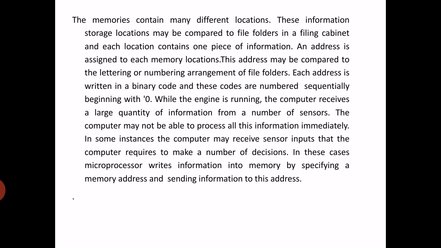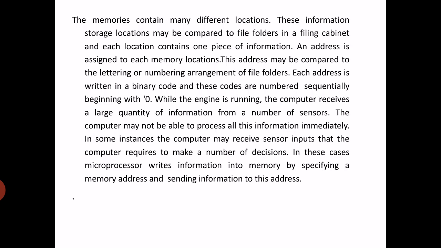An address is assigned to each memory location. This address may be compared to the lettering or numbering on the files or folders. Each address is written in a binary code, and these codes are numbered sequentially beginning with 0. While the engine is running, the computer receives a large quantity of information from a number of sensors. The computer may not be able to process all this information immediately.